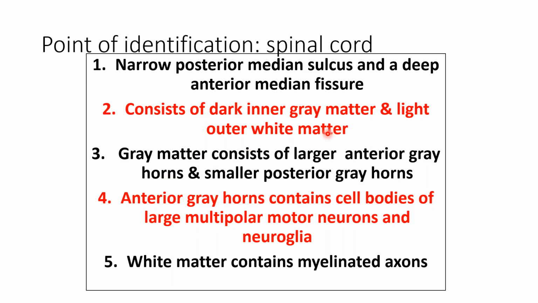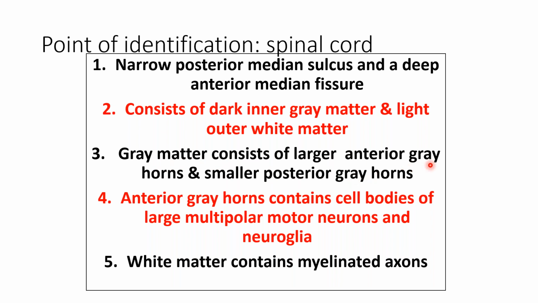So I hope you can identify the spinal cord now by the median sulcus. The deep anterior median fissure, and the inner gray matter, which is H-shaped. The two sides are connected by a gray commissure, and we have the anterior white commissure, which connects the white matter funiculi of both sides.